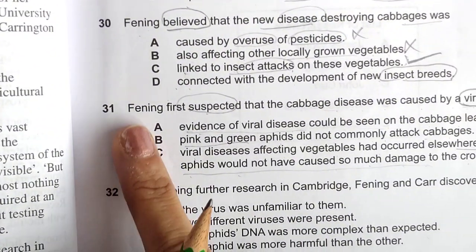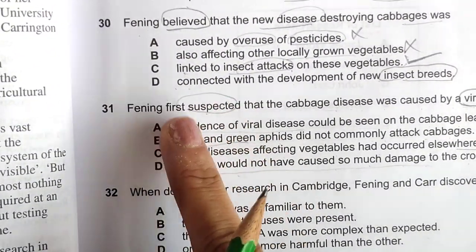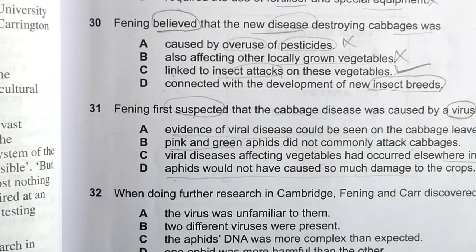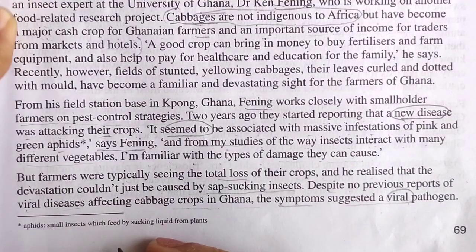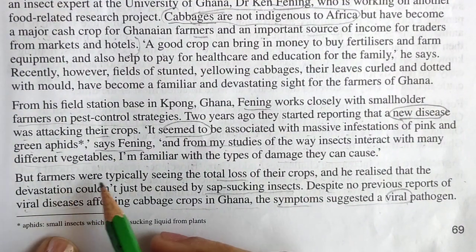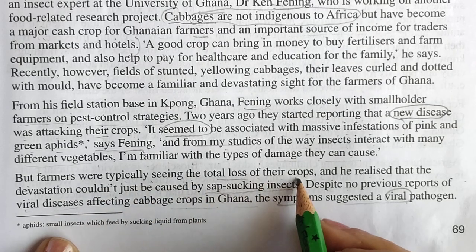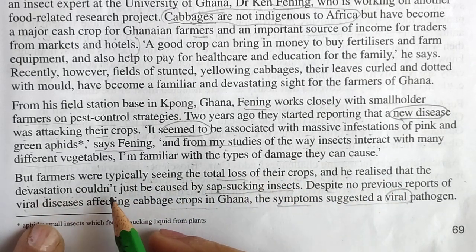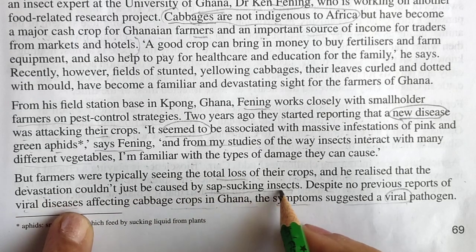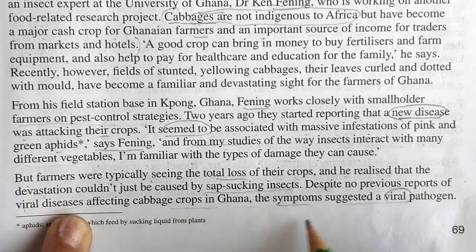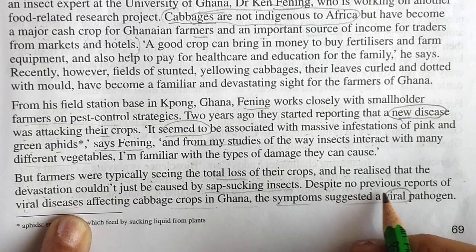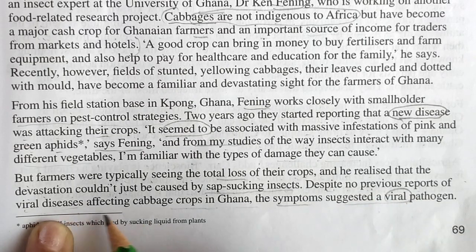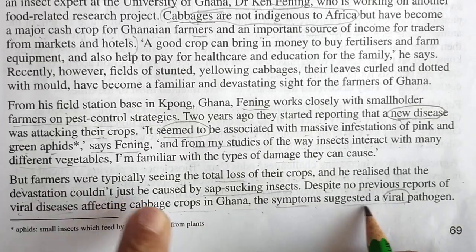you can see it in question 31, Fanny first suspected. So this person's finding we need to find. Actually, I should leave this question, but still I am looking. But farmers were typically seeing the total loss of their crops, and he realized that devastation couldn't be just caused by sap sucking insects. Okay, despite no previous reports of viral disease affecting cabbage crops in Ghana, the symptoms suggested